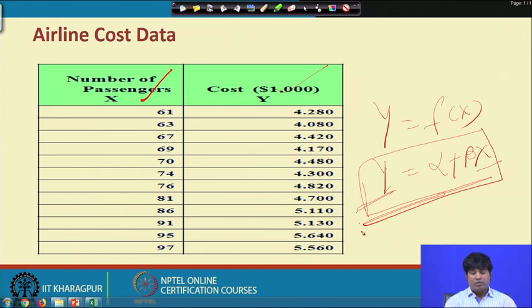And the model itself interprets that even if passengers are 0, there is still an airline cost, because cost here means total cost, which includes variable cost and fixed cost. Variable cost depends upon the number of passengers involved in the process, and fixed cost does not depend on the number of airline passengers.